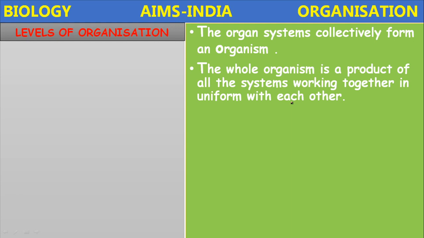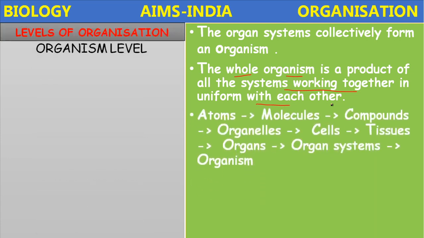In order to perform the work, the organism has to perform different works. So all the systems work together in a uniform manner with each other, and only then can the organism survive. So how is the organism formed? Just now we have discussed.